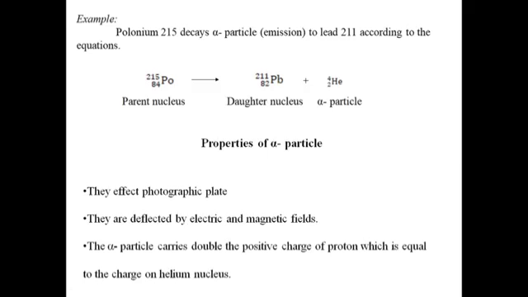Properties of alpha particles. The alpha particle affects the photographic plate. It is deflected by electric and magnetic fields. The alpha particle carries double the positive charge of a proton, which is equal to the charge on a helium nucleus. The alpha particle produces fluorescence in certain substances like barium platinocyanide and zinc sulfide. The alpha particle has the least penetration power but the greatest ionization power. The alpha particles are scattered by the nuclei of heavy elements.